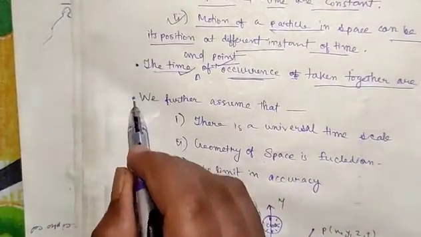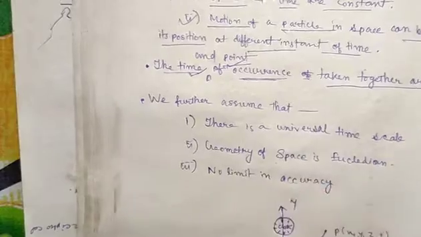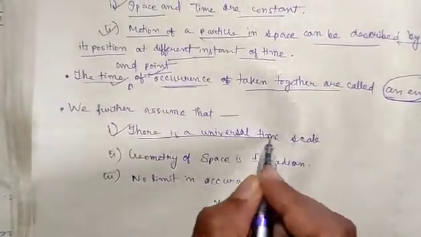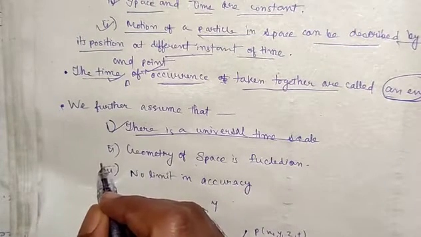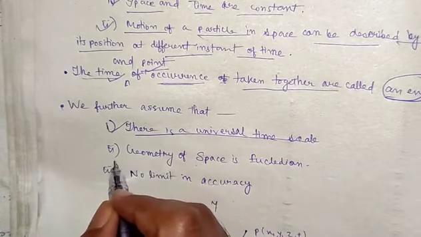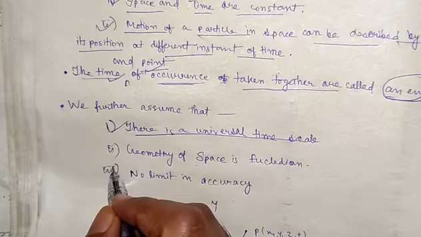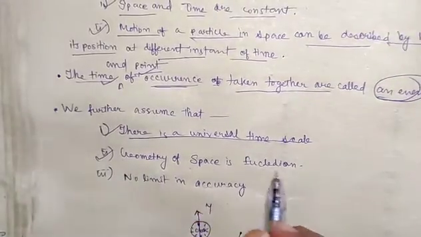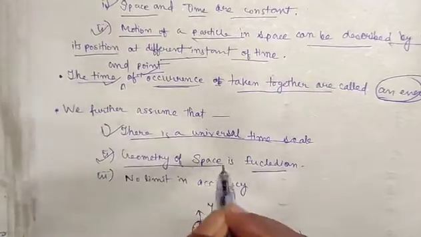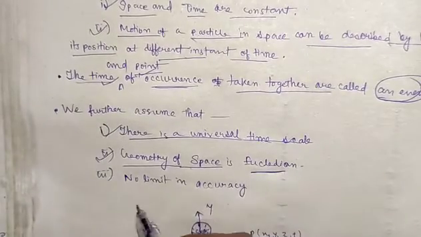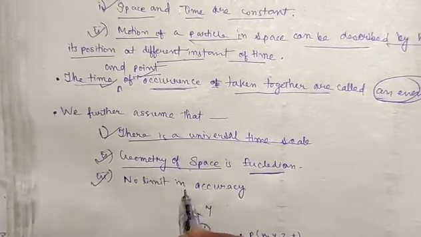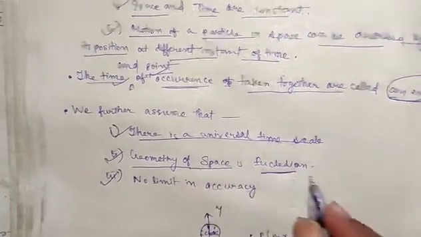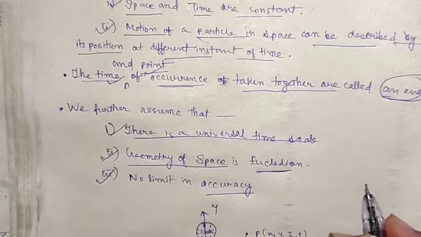In classical mechanics, we also further assume that there is a universal time scale, and the geometry we use to define the position of objects in space is Euclidean. So the geometry of space is Euclidean, and there is no limit in accuracy by which we can measure the position of the particle or the object.